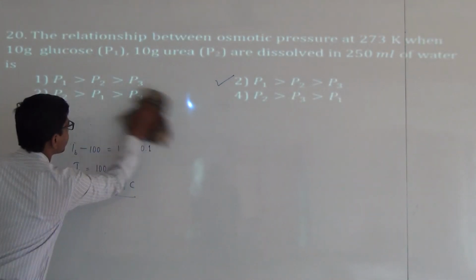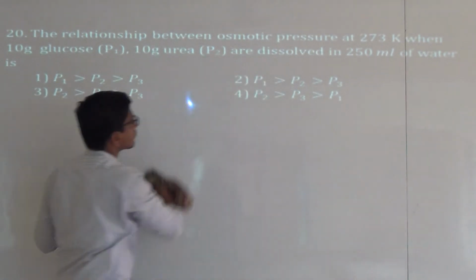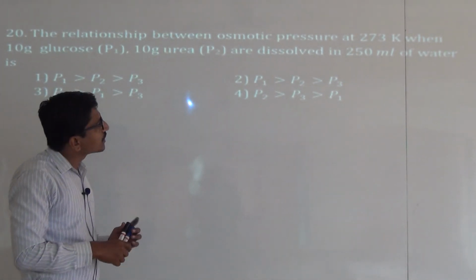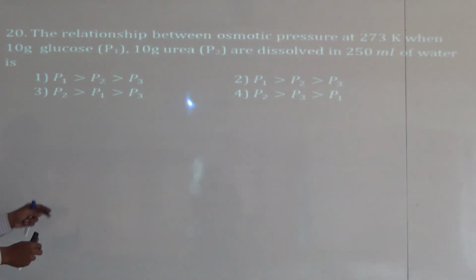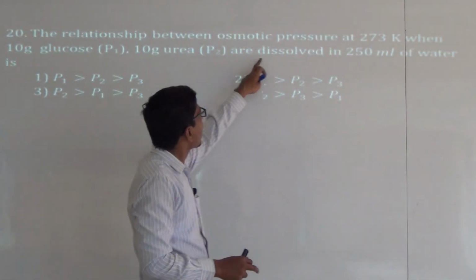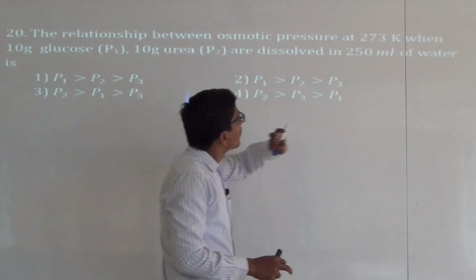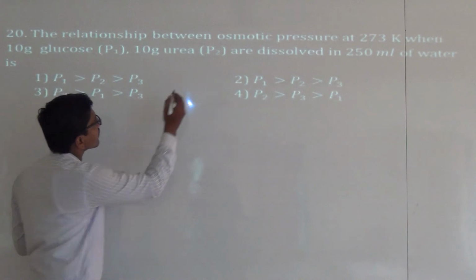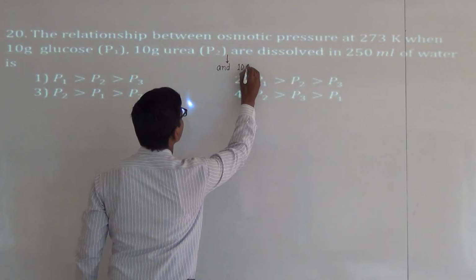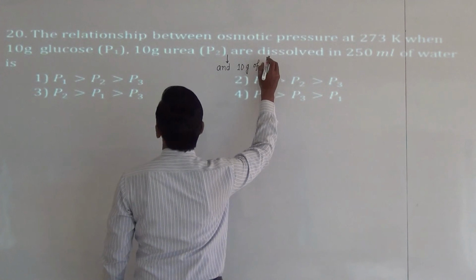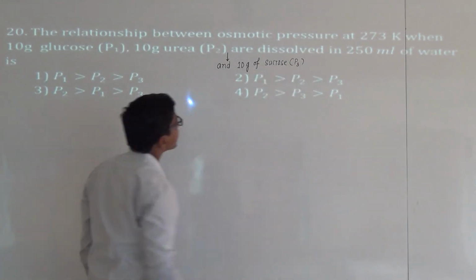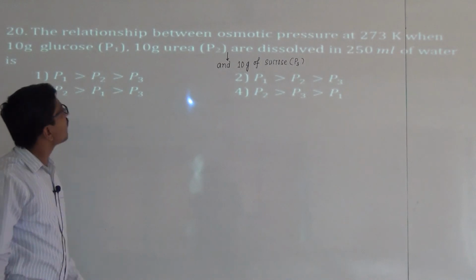Next question is, the relationship between osmotic pressure at 273 Kelvin when 10 gram of glucose, its osmotic pressure is P1, and 10 gram of urea, its osmotic pressure is P2, and 10 gram of sucrose, this one is P3, are dissolved in 250 ml of water.